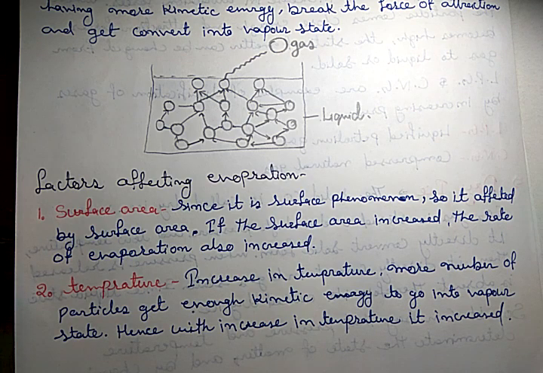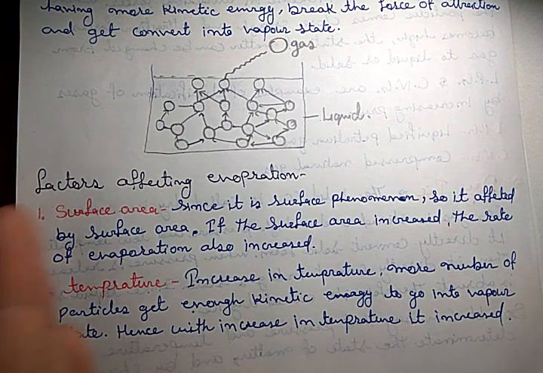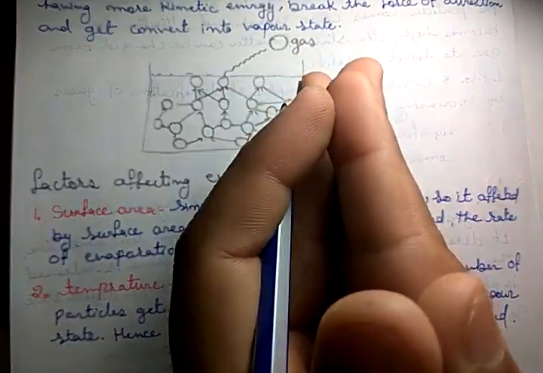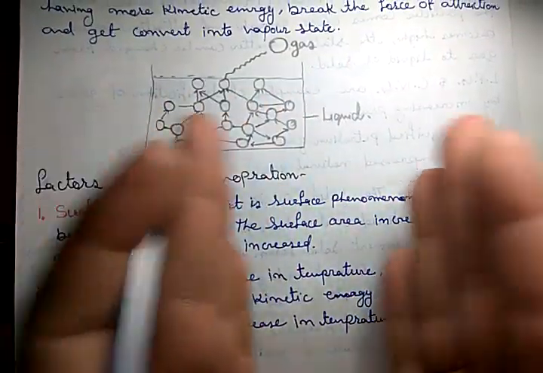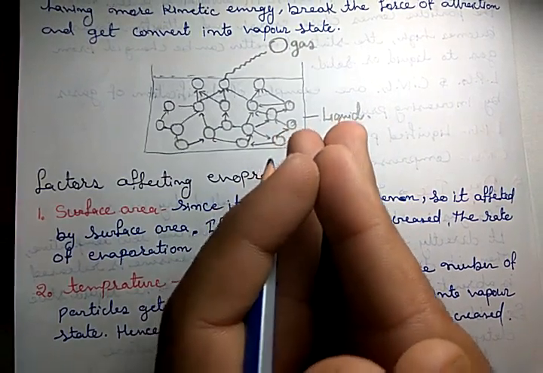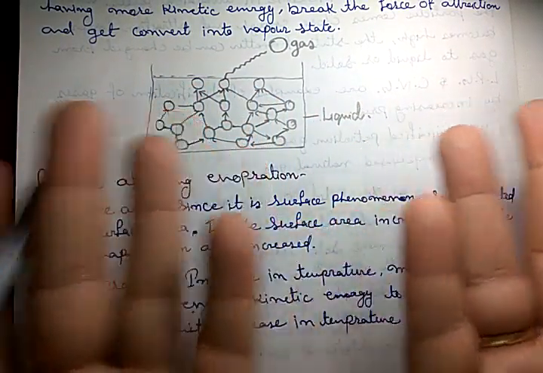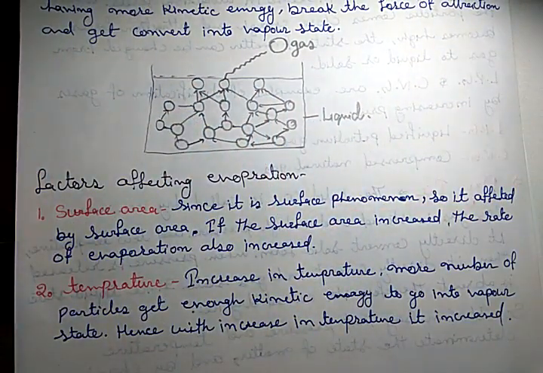But when you spread them out, they take less time to become dry. Why? Because when they are collected, their surface area is less, but when you spread them out, their surface area is increased.